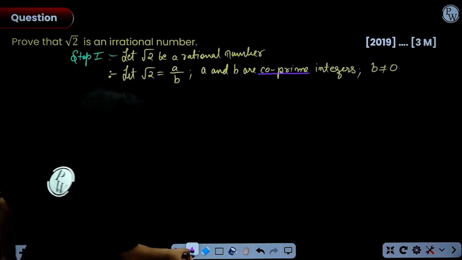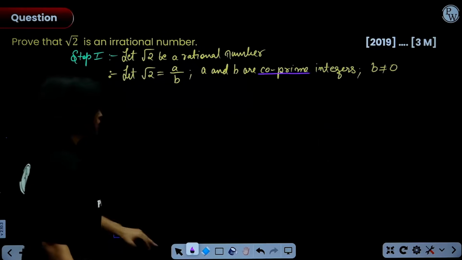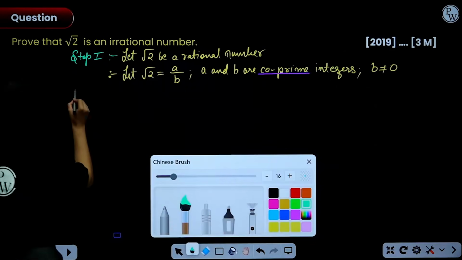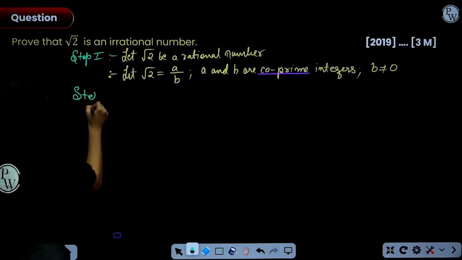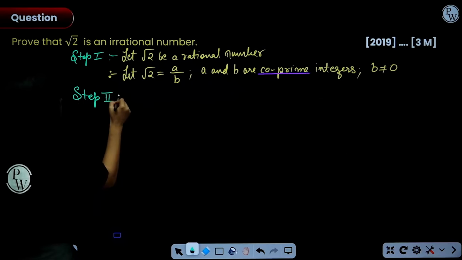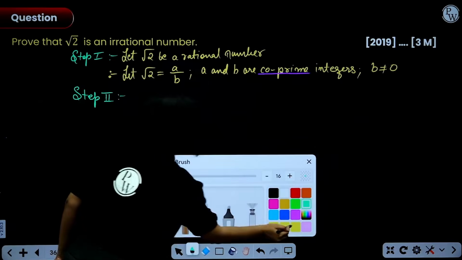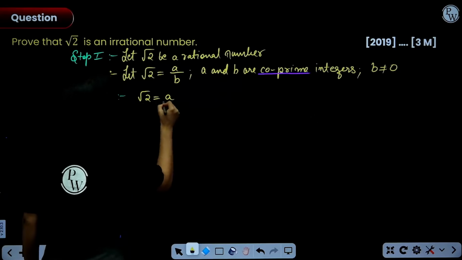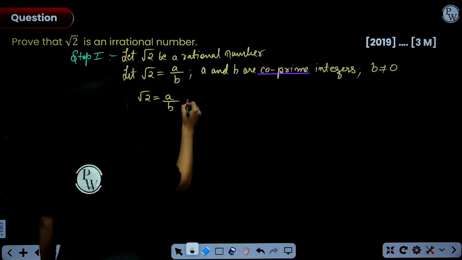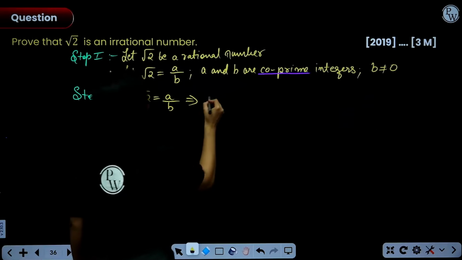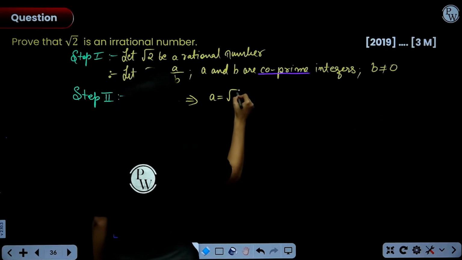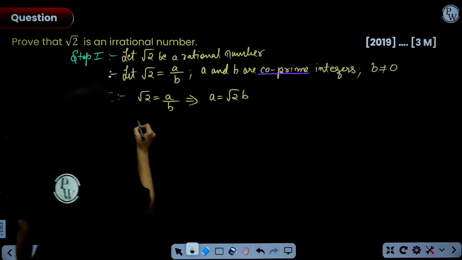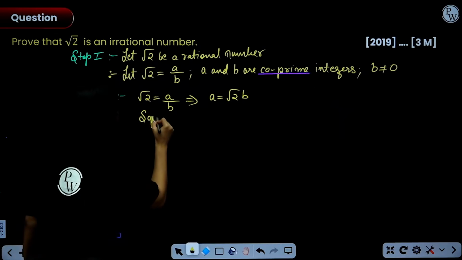Do write it down. Step one was assuming the number is rational and then writing it down in rational form. Now, what is step number 2? Step number 2 starts by taking what we already took, root 2 is equal to a by b, and from here we can say that a is equal to root 2 b. Now, I am going to square both the sides.